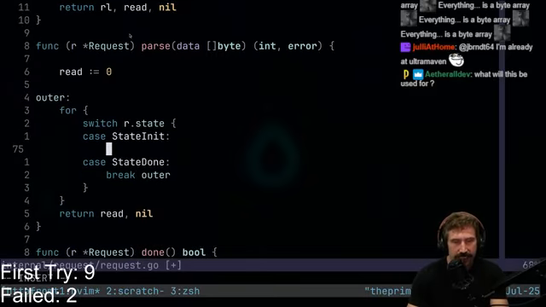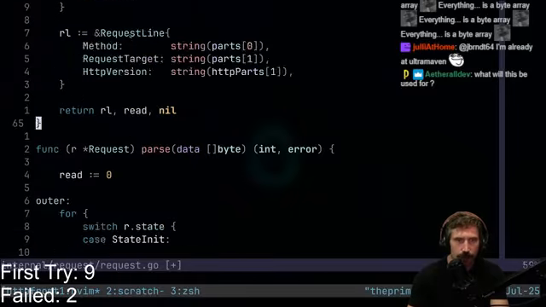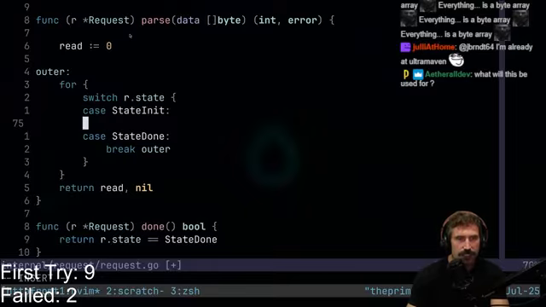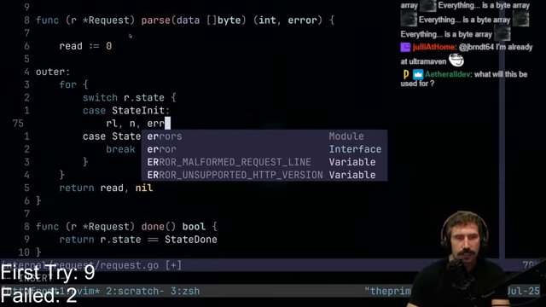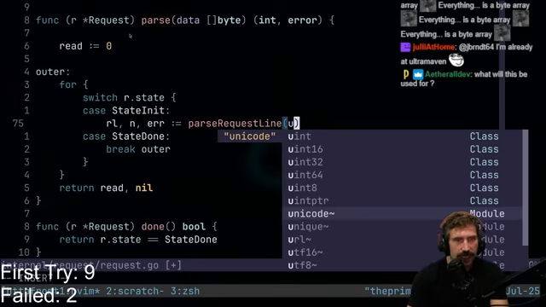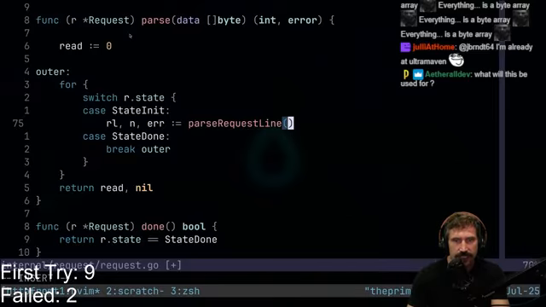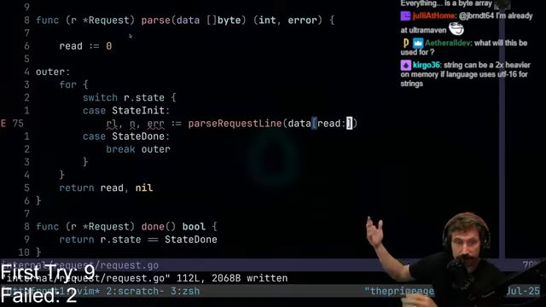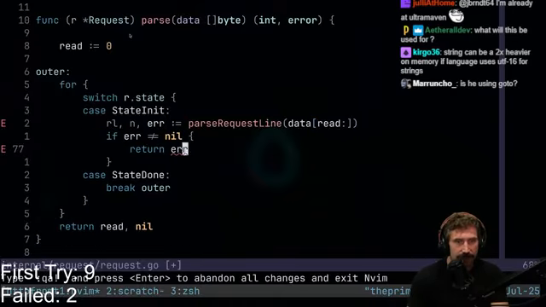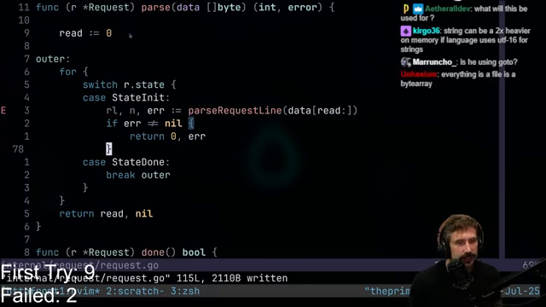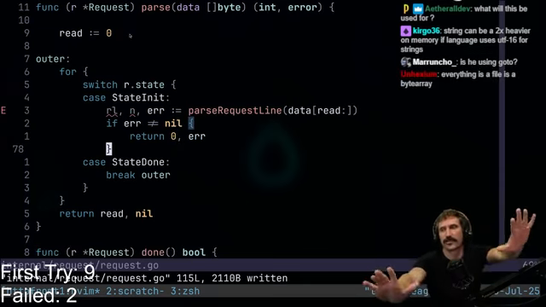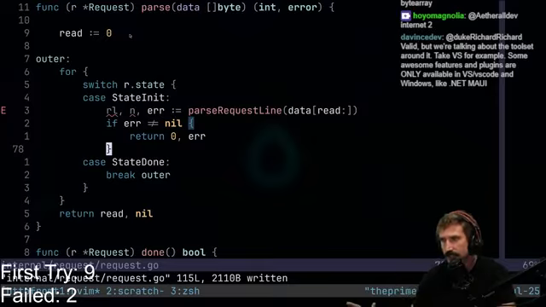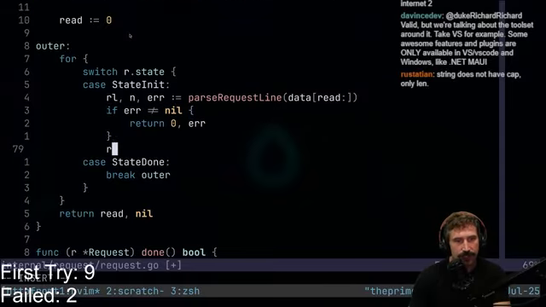If we are in state init, I'm going to go like this. What's our return format? Request line, that's right. So I'd go rl, n equals parse request line, and then let's just pass in the data, the data starting at read. Because how much have we read? I don't know how much we've read. If we've read stuff, most fantastic. If we have an error, then we'll simply go like this. I didn't read anything, there's an error. We don't care, it's wrong. Get the hell out of here. I never want to talk to you again. You're a loser. If we don't have that, we can go r dot request line equals rl, and then we need to do that whole copying business.